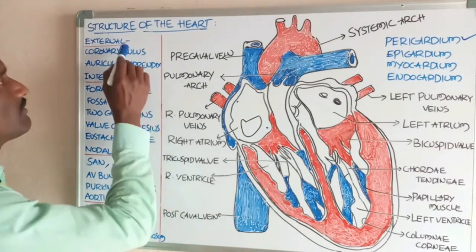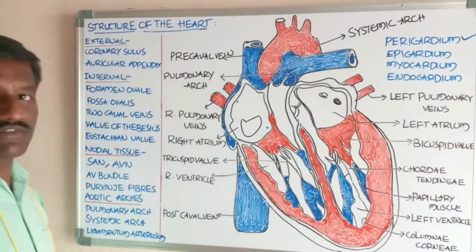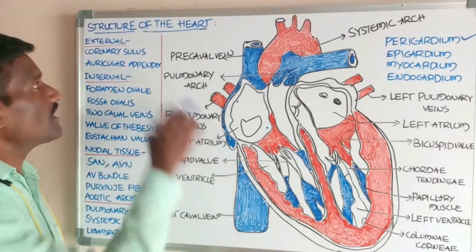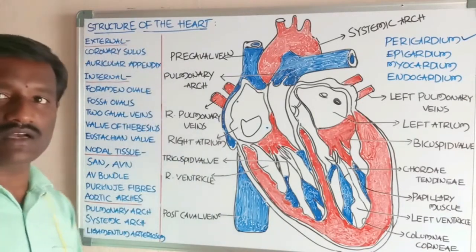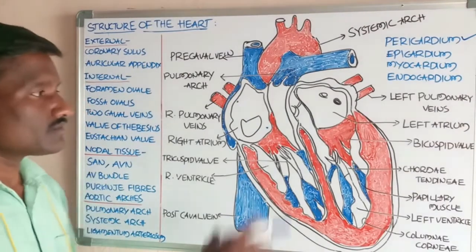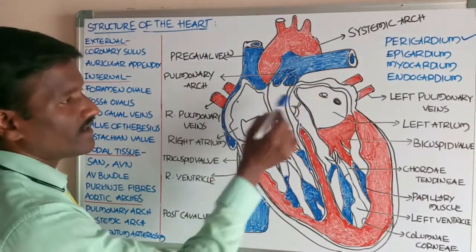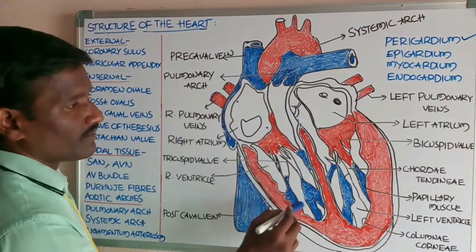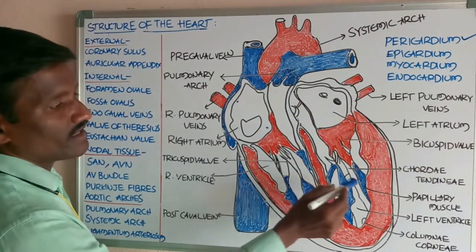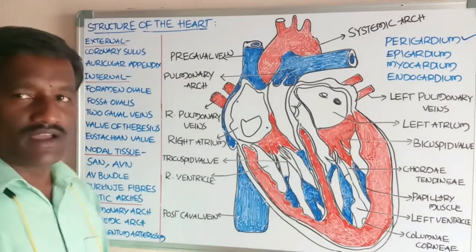Next, what about the external structure of the heart? The external structure consists of the upper two atrial chambers, the right atrium and the left atrium, and the right ventricle and the left ventricle.